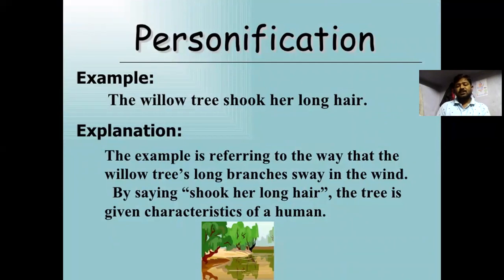The willow tree shook her long hair. This example refers to the way the willow tree's long branches sway in the wind, but saying she shook her long hair gives the tree the characteristics of a human.